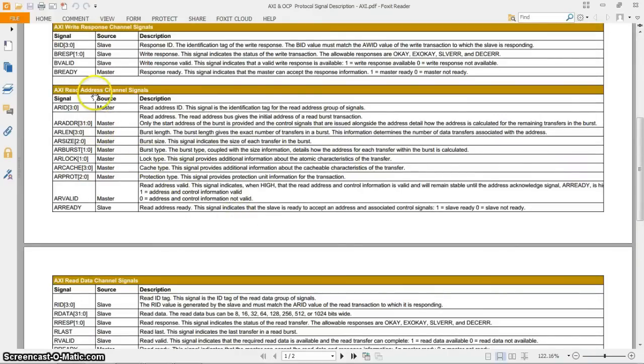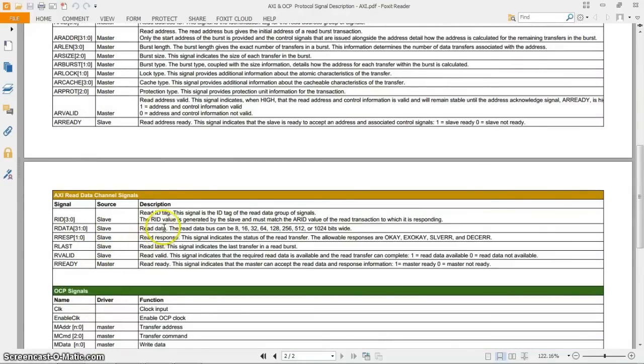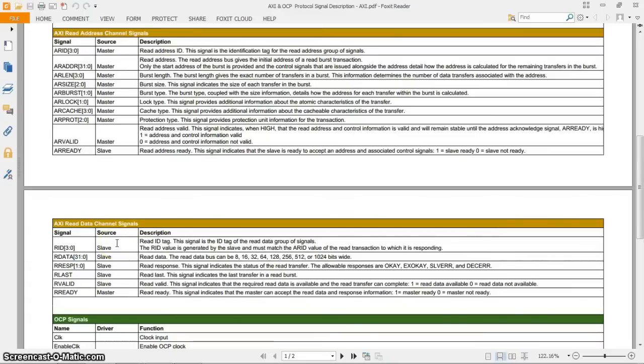In the same way, in the read channel there is an address and data channel. Address is a request and data is a response from the slave. The ID is present in both the address and the data channel, and in the read request address channel there is a read address and read length, and many more control signals which you can ignore now, and valid and ready. When the slave is sending the response back to master, it will associate a response with an RID, and the data will be present with a last signal. So this is a signal description of the AXI protocol.